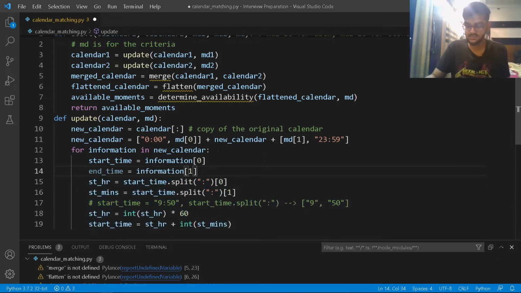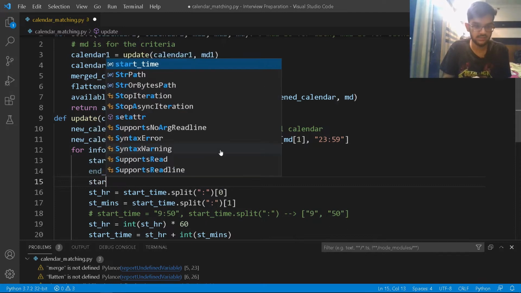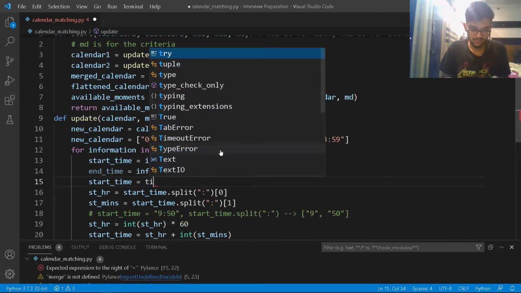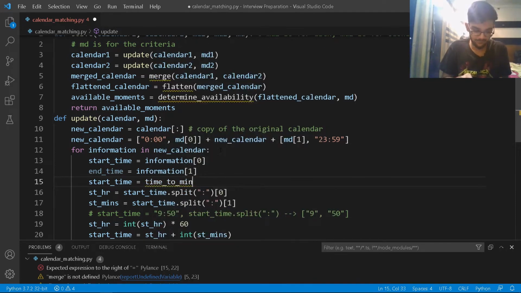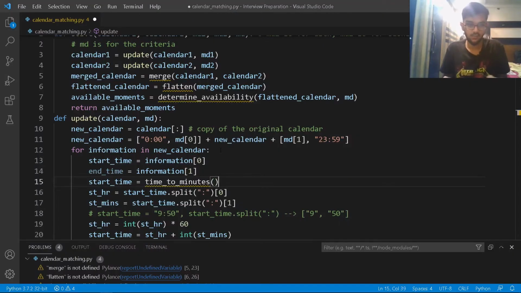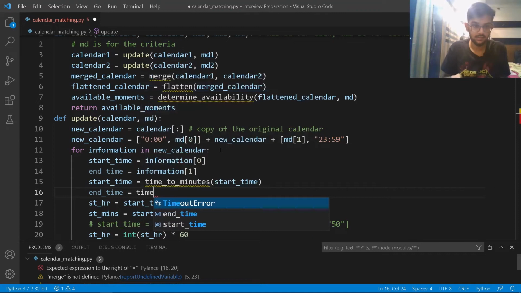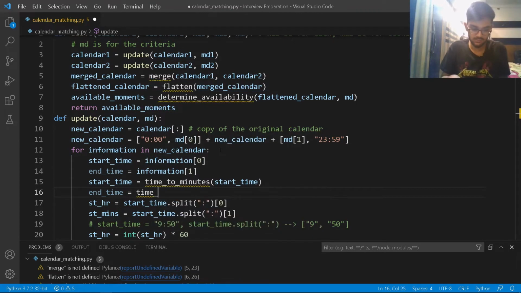So what I'll do is I'll just create one small function here. So I'll just write start time is going to be get time, or maybe I'll just write time to minutes, right? So it's going to be converting it into time to minutes. What I'll just pass is start time, right? As simple as that. And my end time is going to be again time underscore to underscore minutes, and then I'll have my end time here.